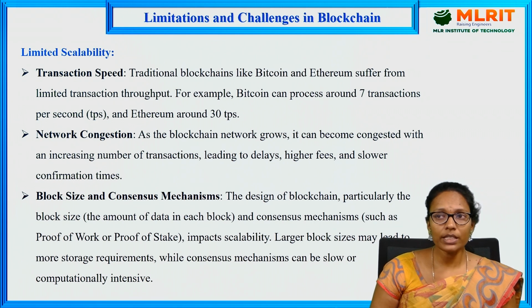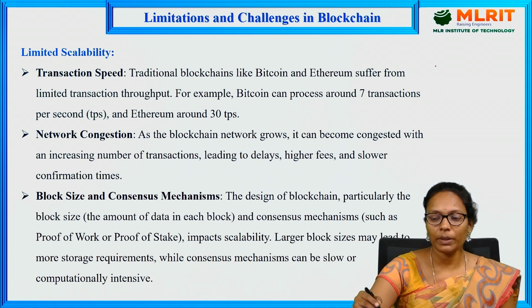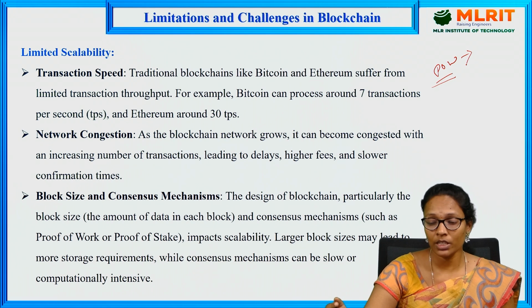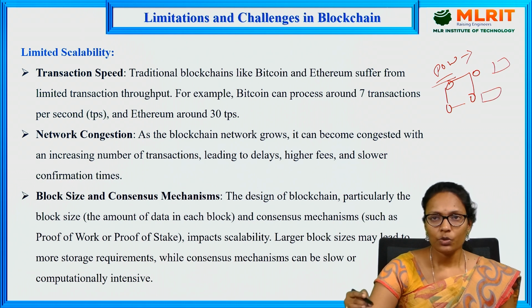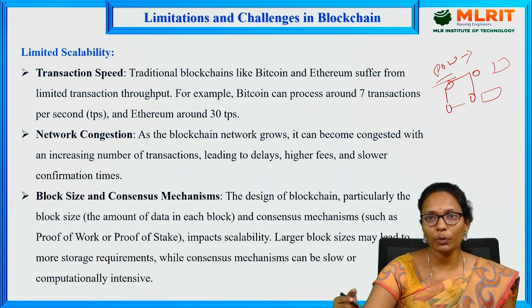If you want to design blockchain for a complex organization or complex features, then it cannot provide the space. We know the POW, proof of work, the consensus mechanism, which needs more power, more energy. At the same time, in blockchain, the nodes are connected and all the nodes maintain a copy of the ledger. So if it is complex and you have more nodes, obviously it has to provide more memory to save all these ledgers, right? So if the number of nodes is more, or the scalability is more, then it cannot give a good performance.